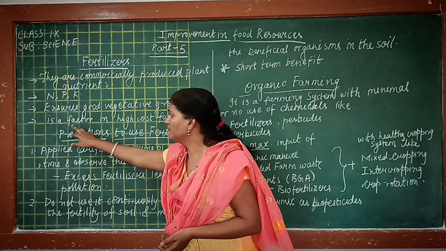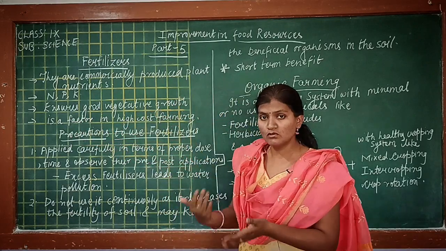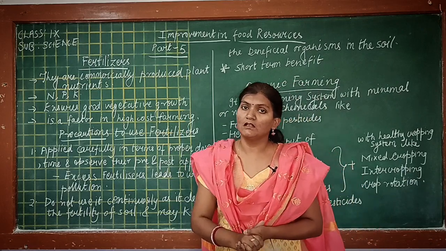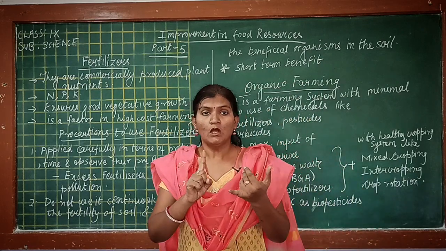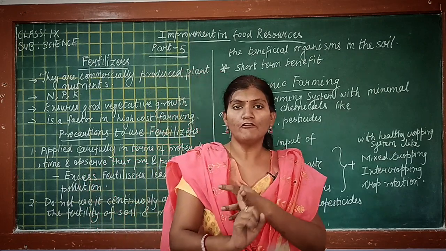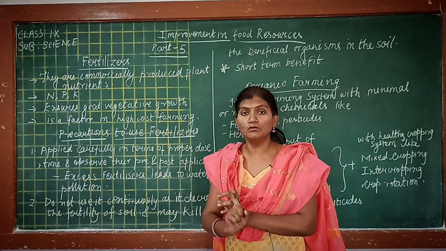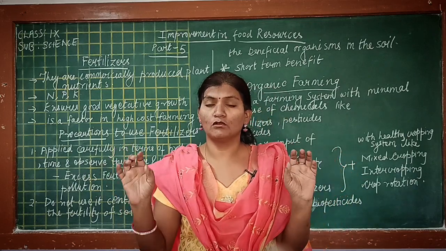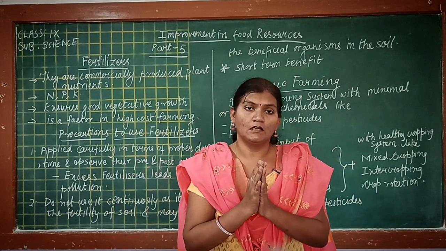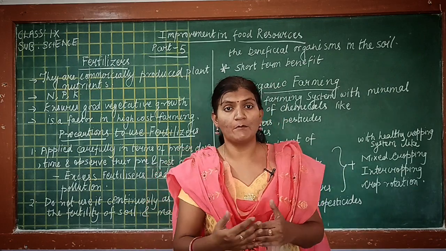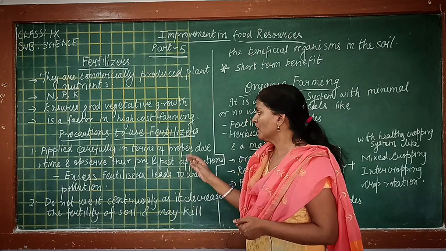Then the use of fertilizer is a factor in high cost farming. We have learned about no cost, low cost and high cost farming. So if a farmer uses fertilizer in the entire period of growth of the crop, we will include that type of farming in high cost farming.